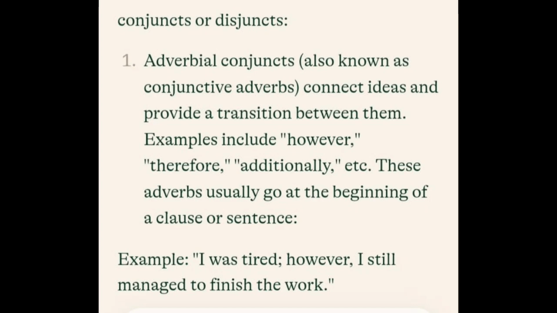Now, let us look at the following examples. 1. Adverbial disjunct of certainty. Remember, I mentioned that we have adverbs of certainty, which includes adverbs like certainly, obviously, definitely, surely, etc. For example, obviously he is wrong about that.